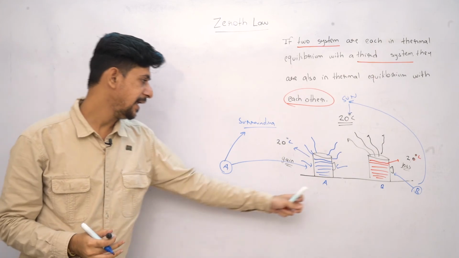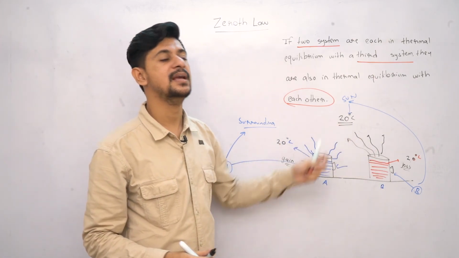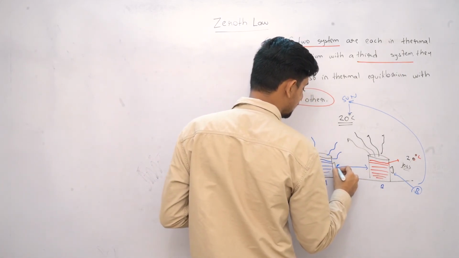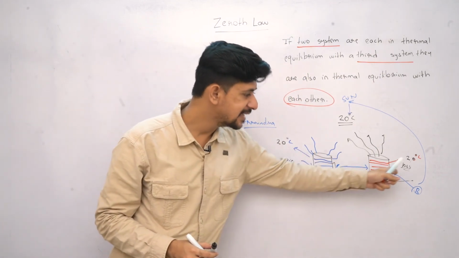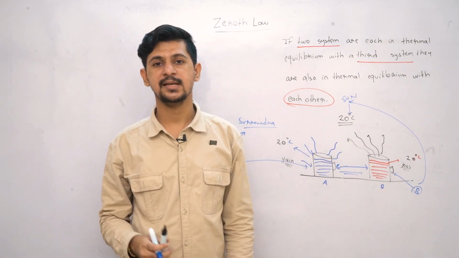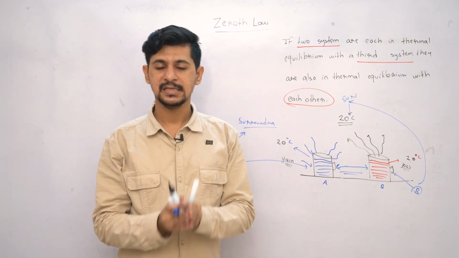So we can say that A is in thermal equilibrium with the surrounding, B is in thermal equilibrium with the surrounding. This means that A and B will also be in thermal equilibrium with each other when the temperature reaches 20 degrees Celsius. We can clearly see all three are at 20 degrees Celsius, which means all three are in thermal equilibrium with each other. This is Zeroth law.